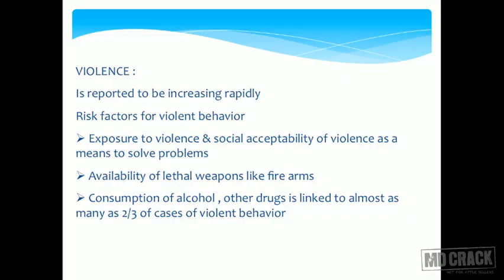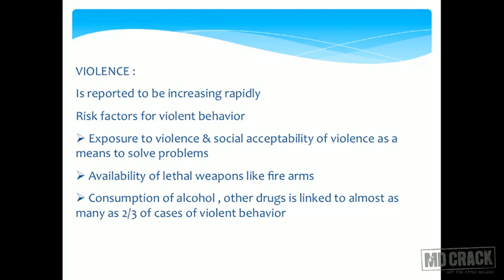So it is a definitive risk factor for violence, a definitive risk factor for death. So availability of lethal weapons is another important risk factor. Because of these recent things which happened, maybe you could have a question on this, and remember the answer would be yes, availability of firearms is a definitive risk factor for violence and especially lethal violence.